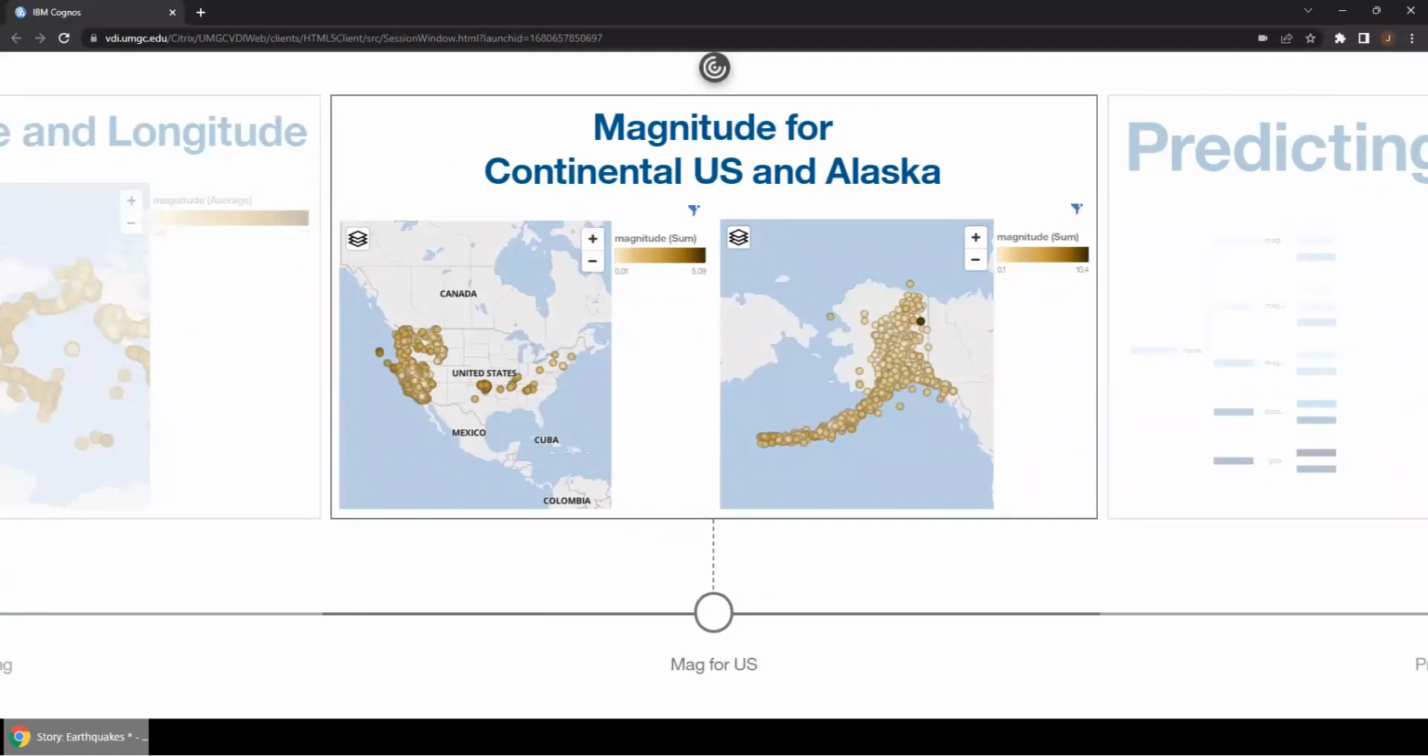Then on the right, we see Alaska earthquakes. These earthquakes range from 0.1 to 5.6, so slightly stronger than those in the continental US. A large majority of these earthquakes fall along Alaska's southern island chains. There is a strong correlation between geography and the location of the earthquakes, as the majority fall along the same curve.